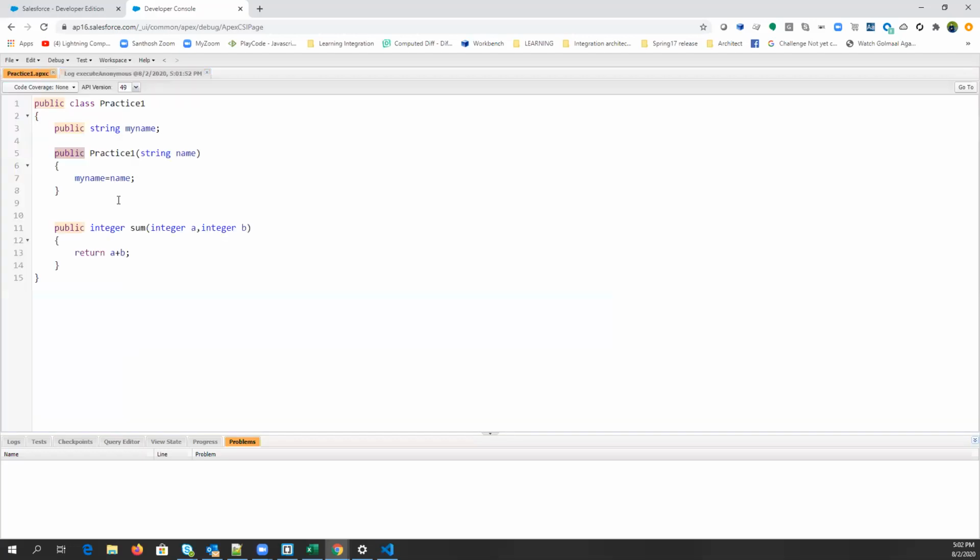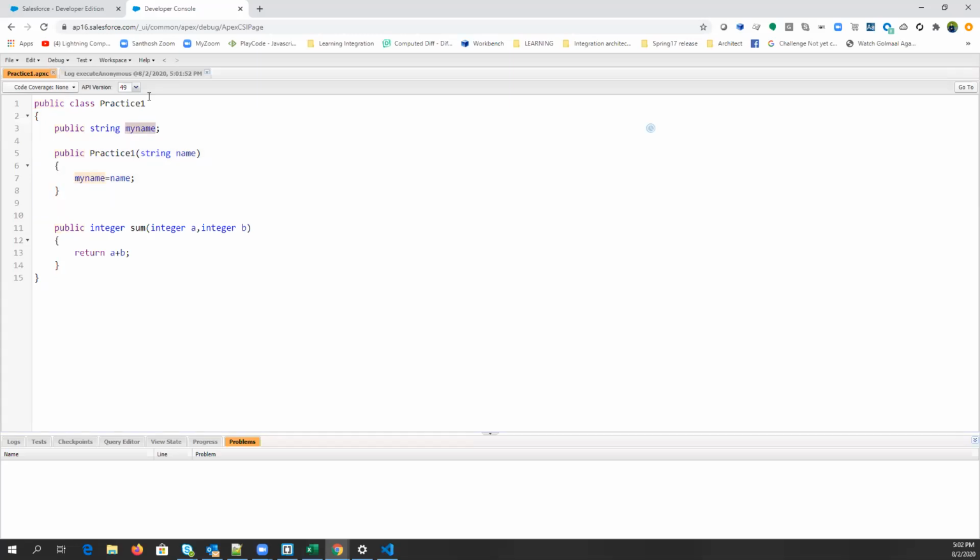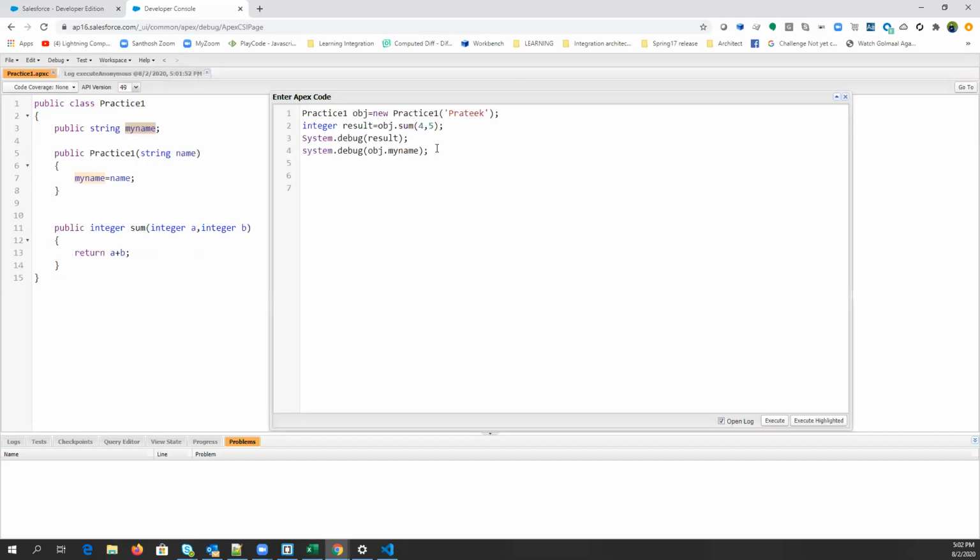So what we were doing here in the constructor itself, myName will get its value at the time of creation of this object. Right guys? Clear everyone? So we have constructors like this, parameterized and non-parameterized. Clear everyone?